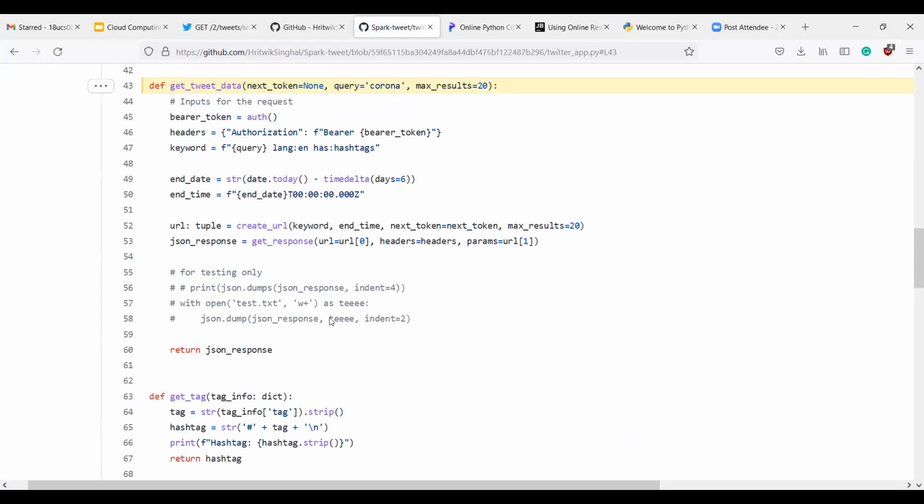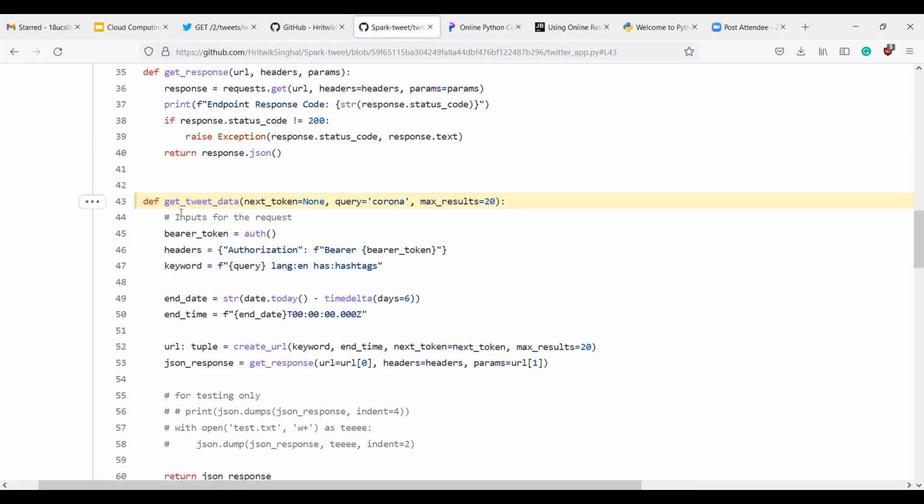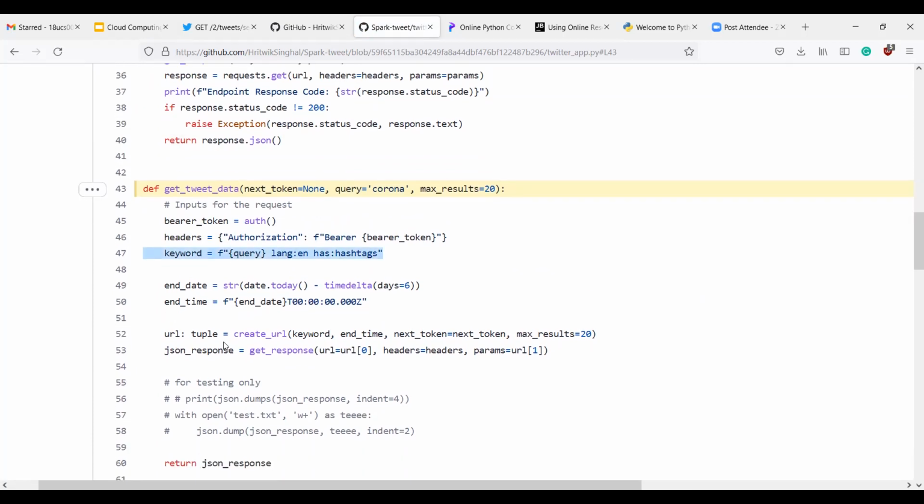And in this function, get tweet data, we are first of all connecting with the Twitter API, and after it, we are taking the query, which is returning tweets that should have the hashtag and must be in English language. The next is the end date and the end time that we are taking.